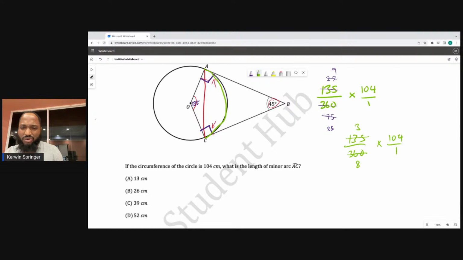It could go into 104 how many times? 13 times. And 3 by 13 is 39. So yeah, it will count.